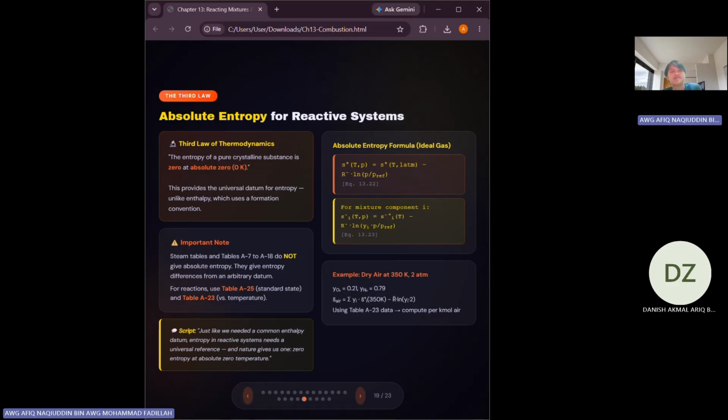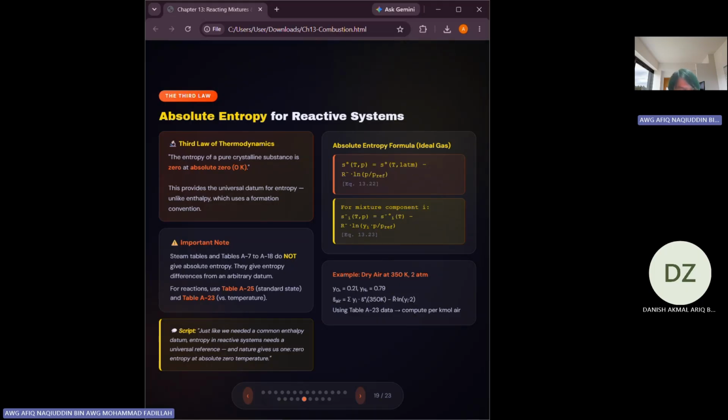For an ideal gas at temperature T and pressure P, the absolute entropy is given by equation 13.22, which is S(T,P) equal to S(T) at 1 atm minus R ln P over P reference. For a component i in an ideal gas mixture, equation 13.23, S_i(T,P) is equal to S_i(T) minus R ln y_i times P over P reference, where y_i is the mole fraction of component i and P is the mixture pressure.